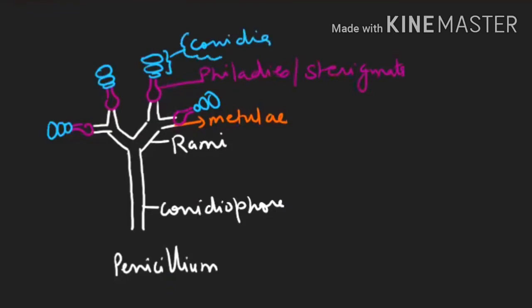So this is your asexual spore, conidia, and this conidia is studied in the fungus known as Penicillium. So this spore, which is made by the conidia, is your exogenous spore. This is an exogenous spore.